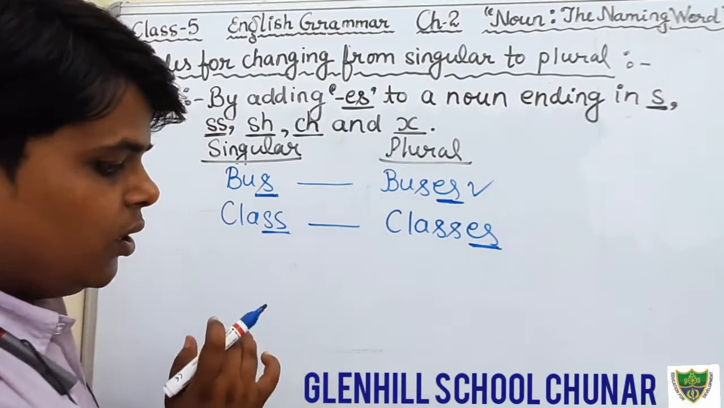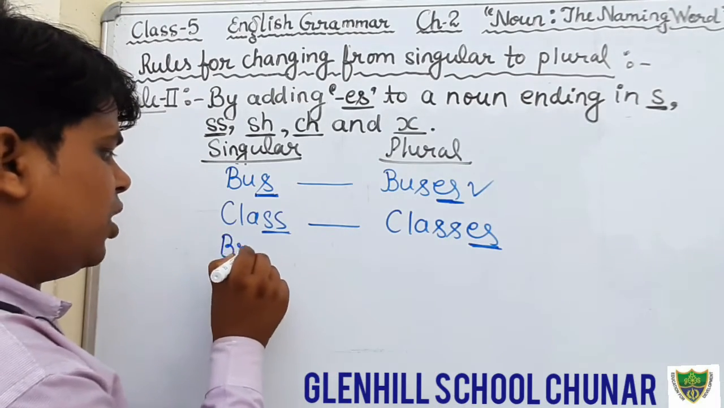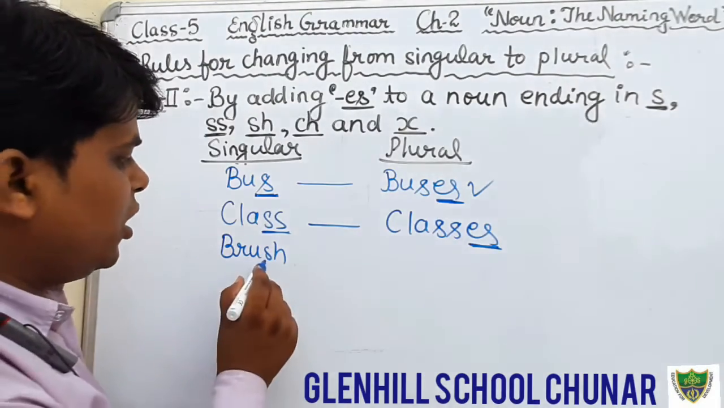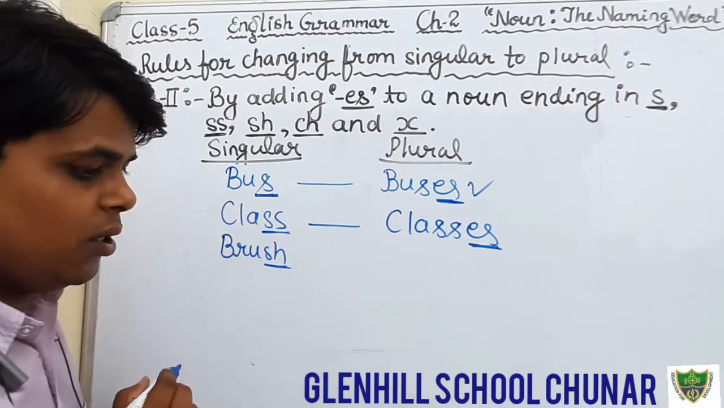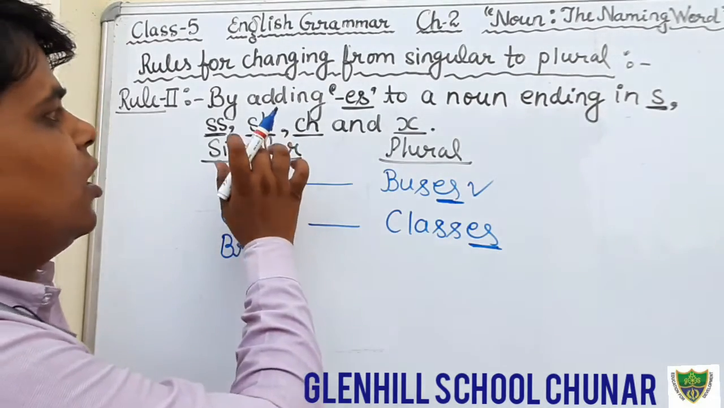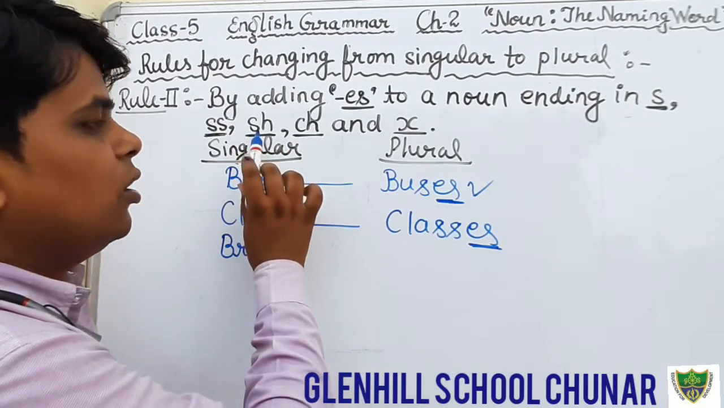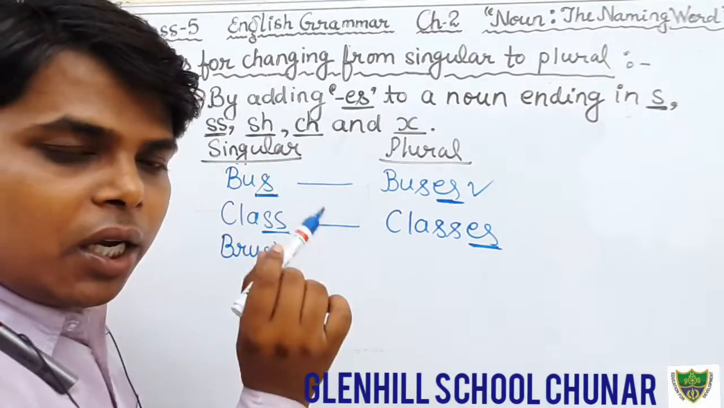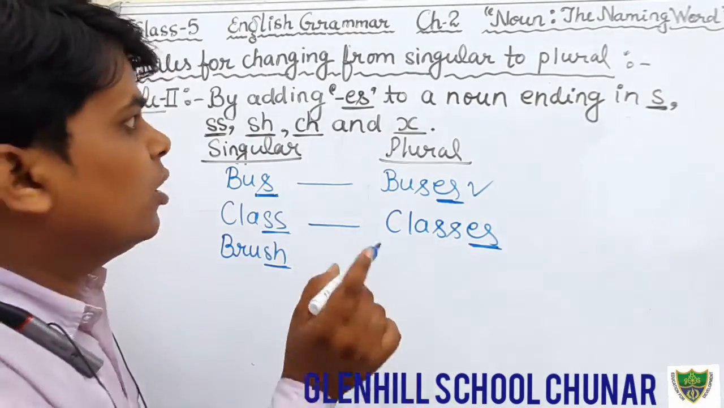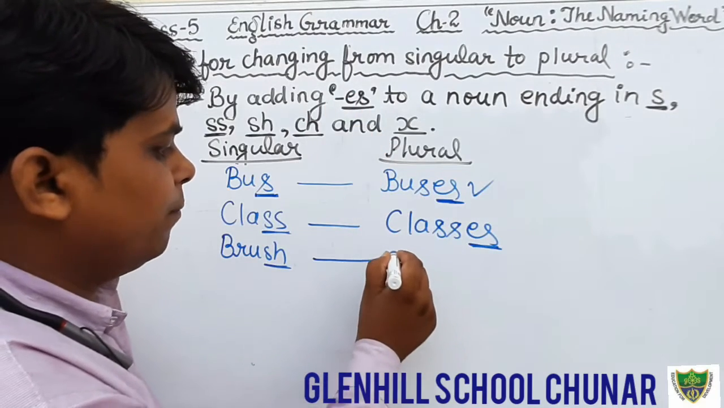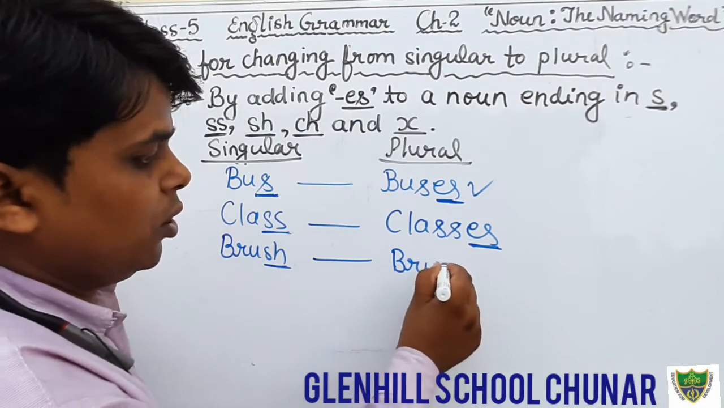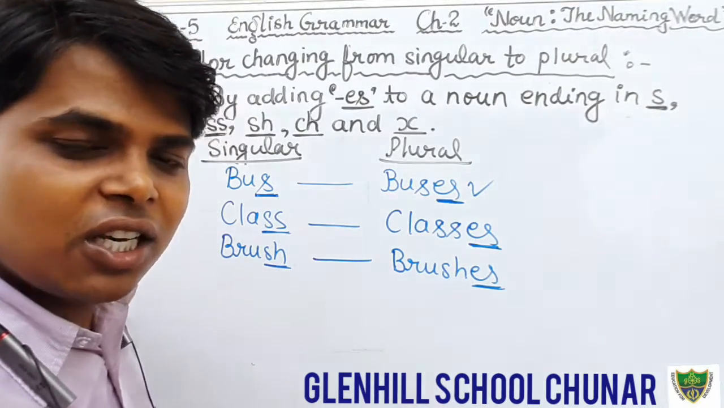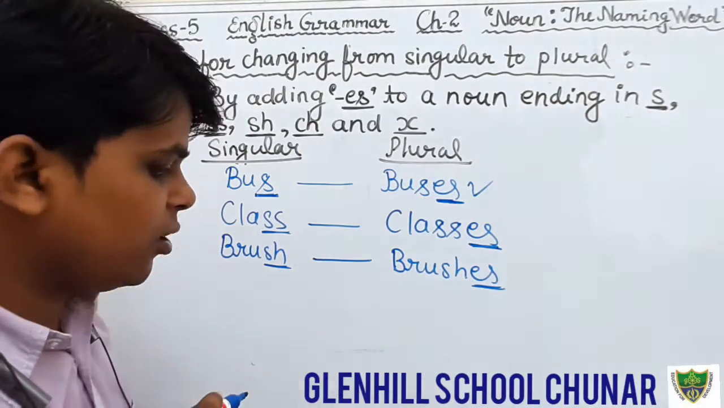And just see, brush, B-R-U-S-H. It ends with sh, as the rule also says that if any noun ends with sh, for making that noun into plural we will use es. So brush becomes brushes. We will add es here. You can see. Okay students, I hope that you are understanding.